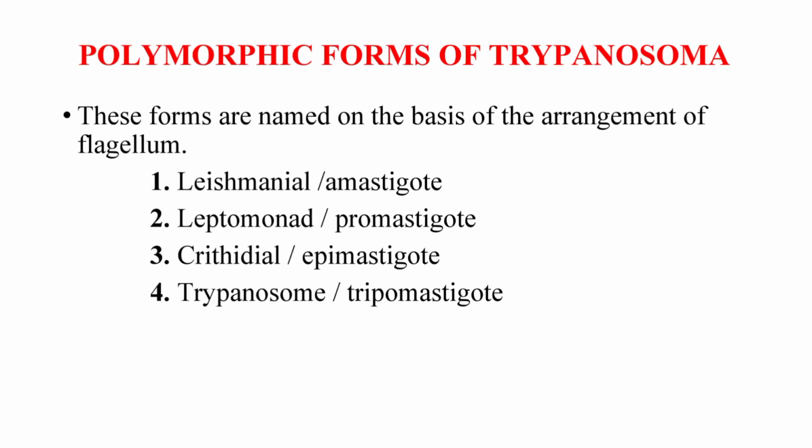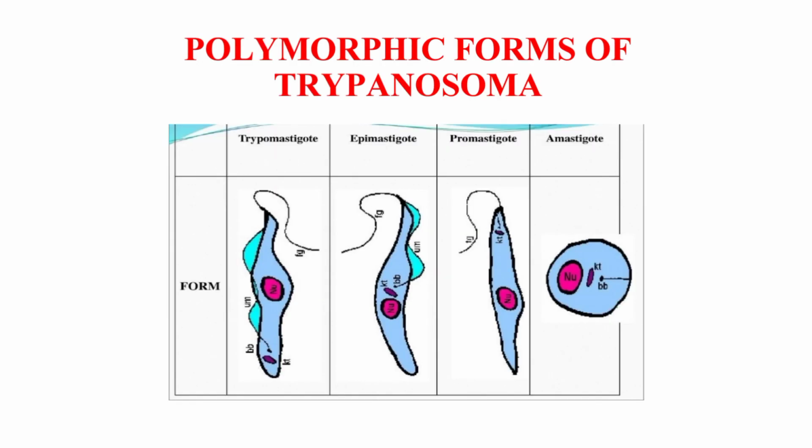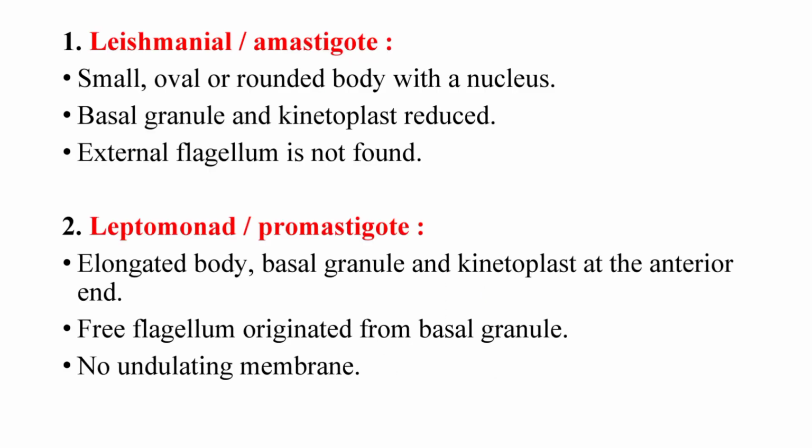Polymorphic forms of Trypanosoma. These forms are named on the basis of the arrangement of the flagellum. They are classified into four types. First one, leishmanial or amastigote. Second one, leptomonad or promastigote. Third one, crithidial or epimastigote. Fourth one, trypanosome or trypomastigote. Now we can see the types of polymorphic forms.